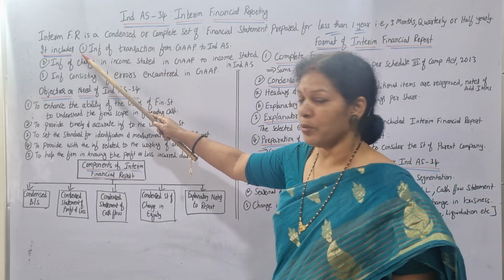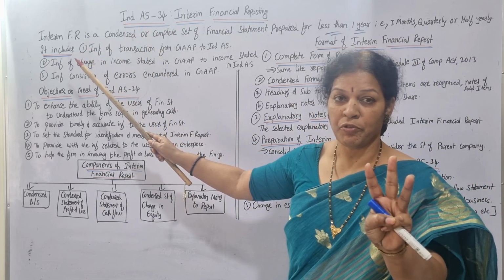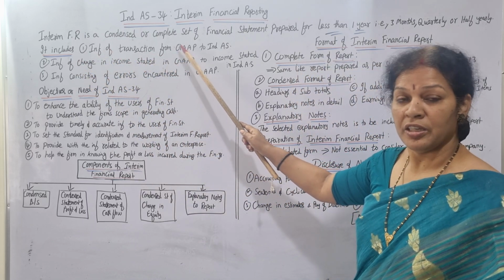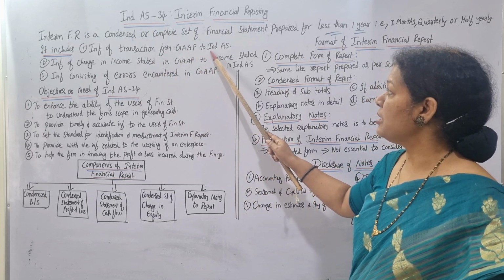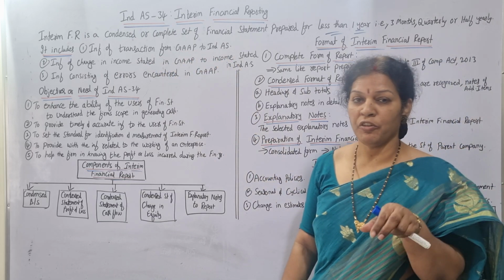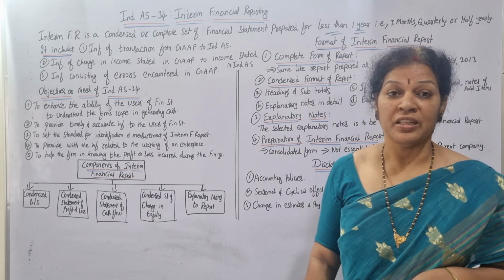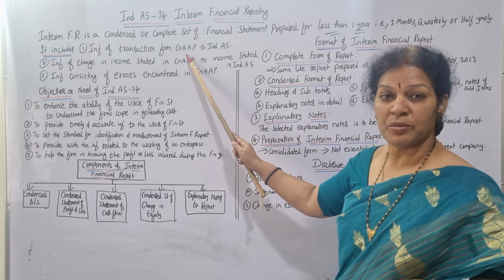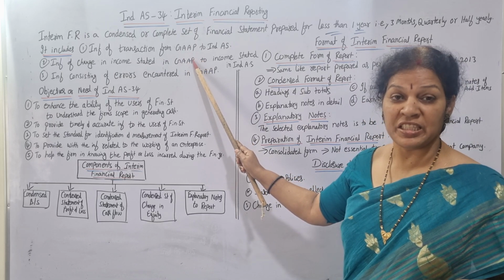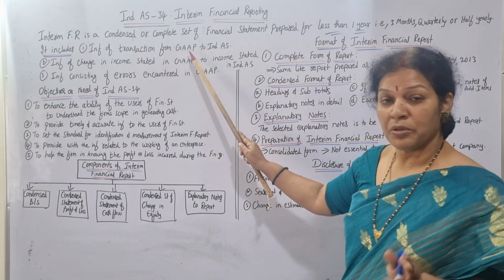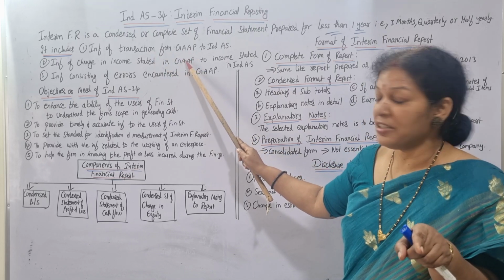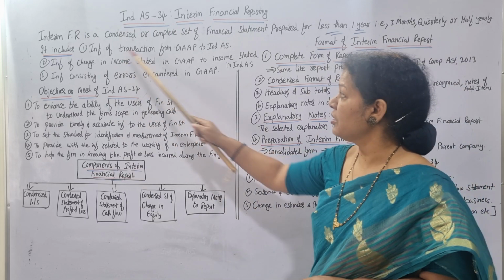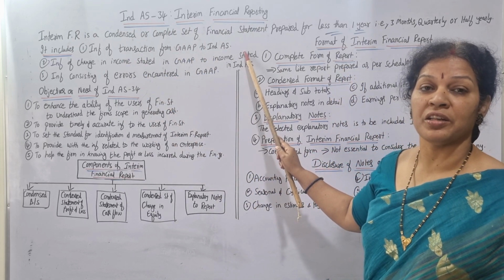Standard 34 says it includes three pieces of information. Three pieces of information are a must. What is that information? First one, information of transactions from GAAP to Indian Accounting Standard. Information related to GAAP, Generally Accepted Accounting Principles. So the transactions as mentioned in GAAP and in Indian Accounting Standard, both should match. That is transactions from GAAP to Indian Accounting Standard.